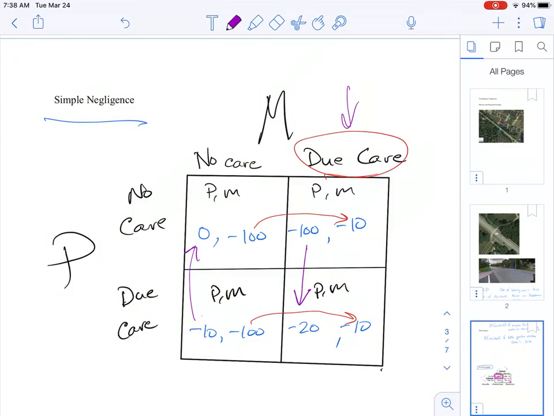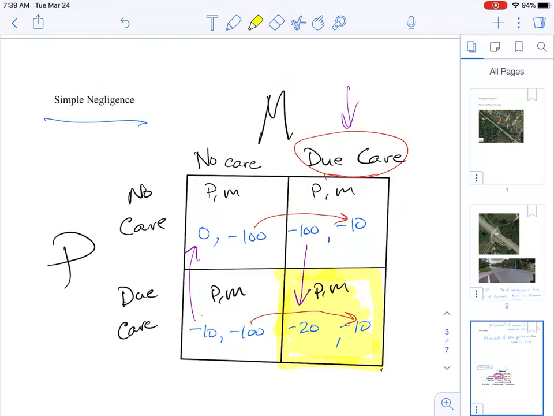And so in this case, what's the likely outcome? Well, the motorist has a dominant strategy to exercise due care. The pedestrian has a strategy in iterated dominance, because given that the motorist should exercise due care, the pedestrian is better off exercising due care as well. We end up down in this cell. Notice that both arrows point in. The purple arrow and the red arrow both point into this. This is what we call a Nash equilibrium. You don't have to tuck that away, but that is the term for it. So the likely outcome here is that both parties exercise appropriate levels of care, which is a socially better outcome than what we saw with no tort liability at all.